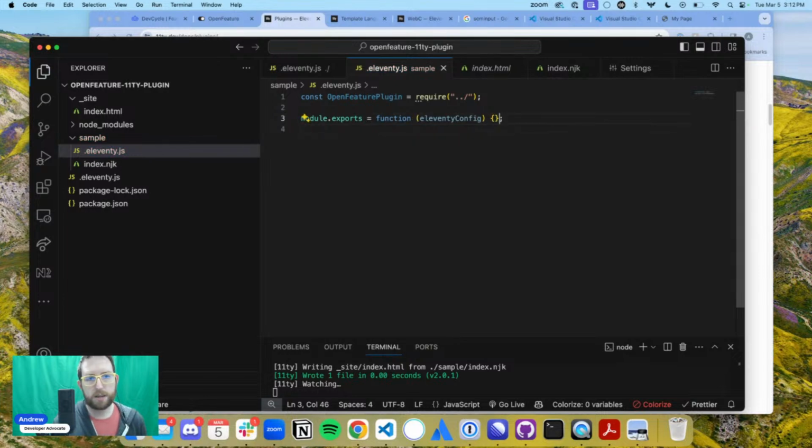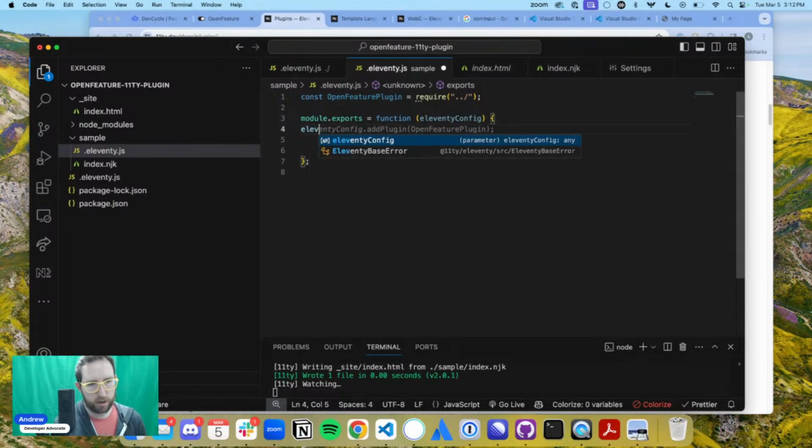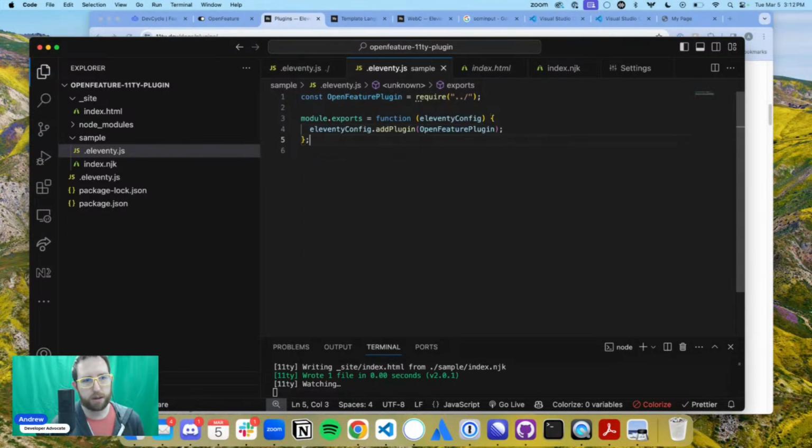So this is exactly what we need here. We basically have module exports, Eleventy config. We're defining that Eleventy config exists. And then in Eleventy config, we're going to add the OpenFeature plugin. I love that things are fixing each other. This is super smooth. Okay.